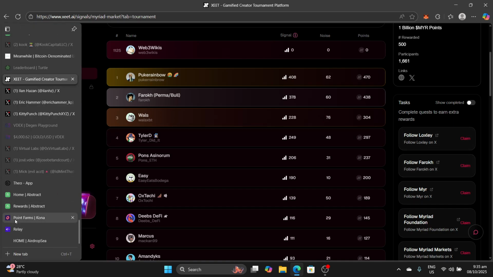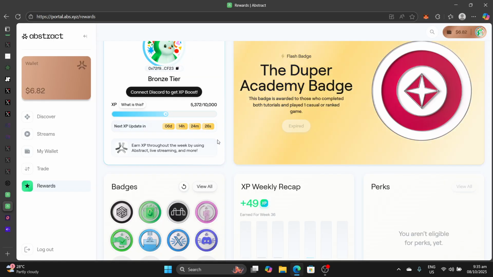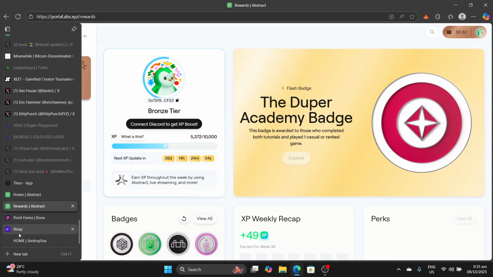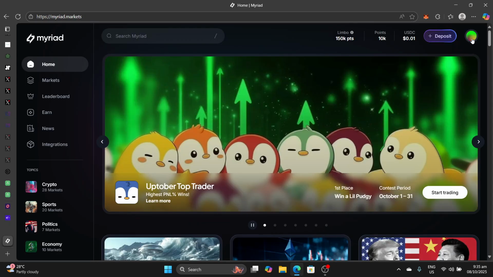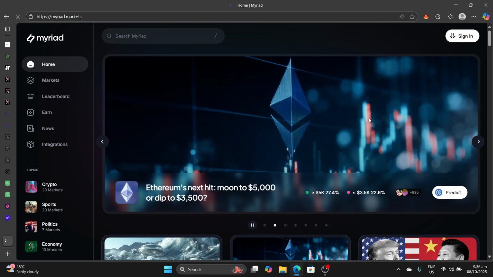Now, going back to Myriad Markets, remember we said that Myriad Markets is one of the major applications on Abstract Chain. Abstract Chain as well could have an airdrop. Your interaction with Myriad Markets will earn you Abstract Chain XP. So you definitely want to use the same wallet that you use on Abstract Chain to connect to Myriad Markets. When you sign up on Abstract Chain, you can sign up with your email. A wallet is generated for you. The same wallet is what you use to connect to Myriad Markets so that your activity on Myriad Markets has an impact on your Abstract Chain XP. So take note of that.